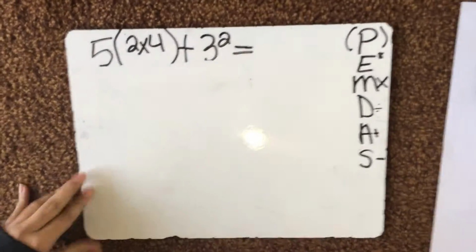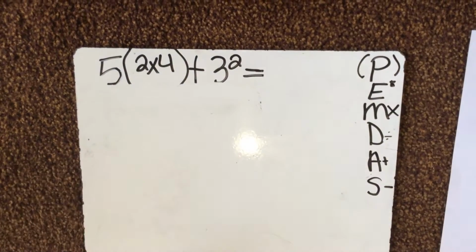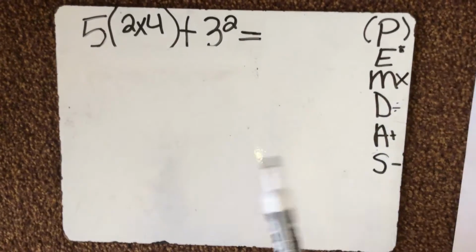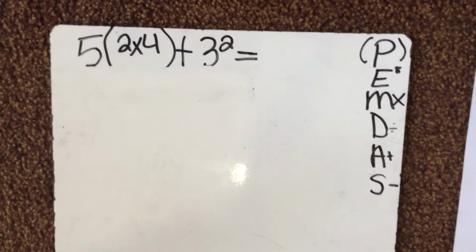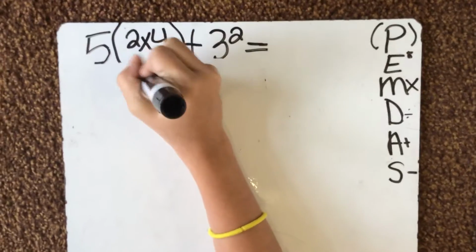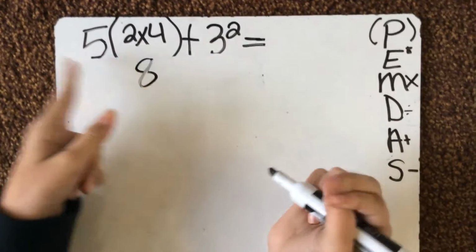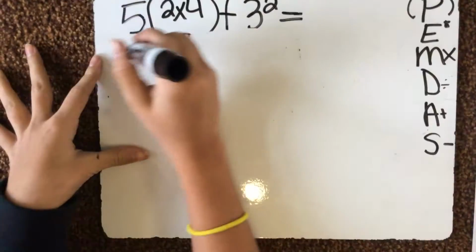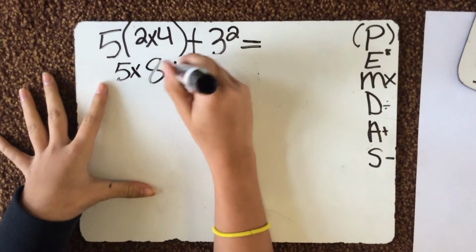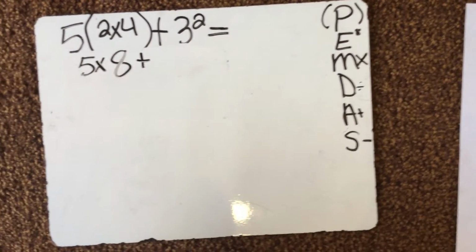Okay, since you know about PEMDAS and what it all means, now we're going to solve an easy problem. First we have to look for the parentheses, and there is a parentheses, and it's 2 times 4. So you basically have to solve the problem, which is 8. And when there isn't a sign and it's just 5 in a parentheses, then it's multiplication, or if there's a dot. And then you basically bring everything down. Next, we have to find the exponent.